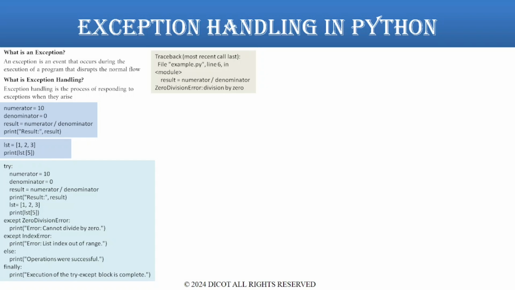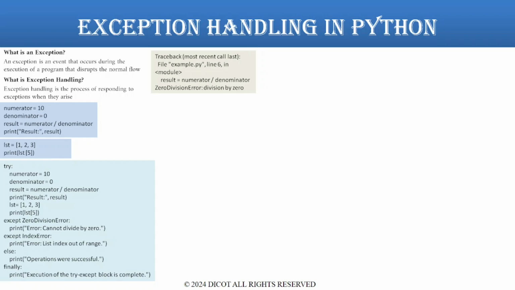Here, we have code to handle division by 0 exception, using except ZeroDivisionError. Next, we have code to handle list index out of range exception, using except IndexError. If none of the exceptions occur, we have the else block for successful operations. And we have a block called finally, which executes in all cases, whether an exception is seen or not.